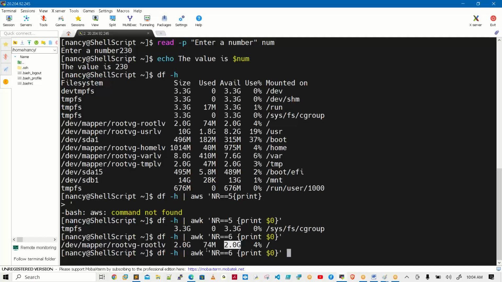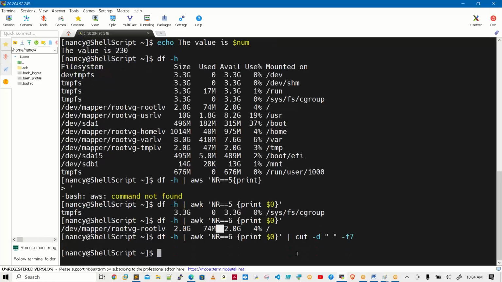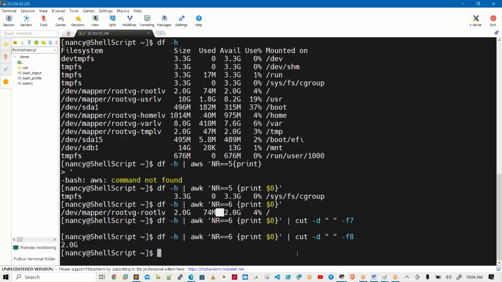So what I'm doing is a simple cut based on the space. If I divide by space: field 1, field 2, field 3, field 4, field 5, field 6, field 7. I want to print field 7, not 7, I think it is 8. Yes.